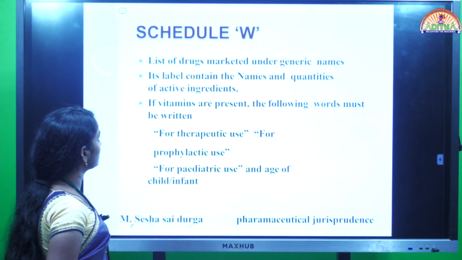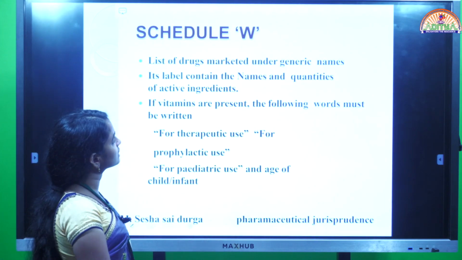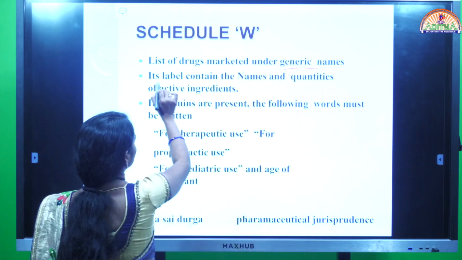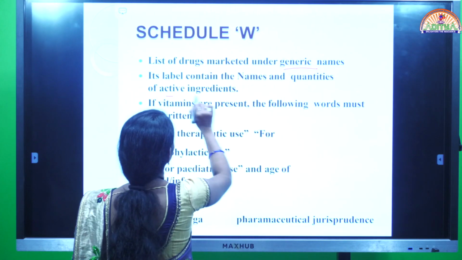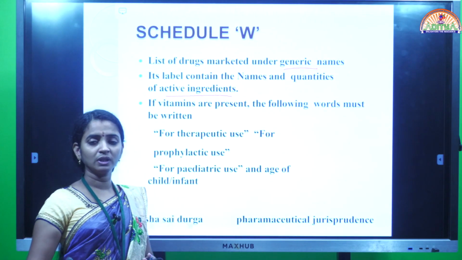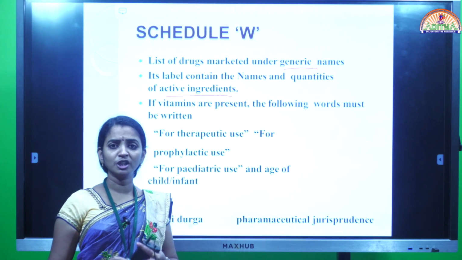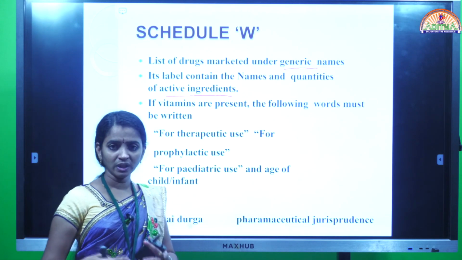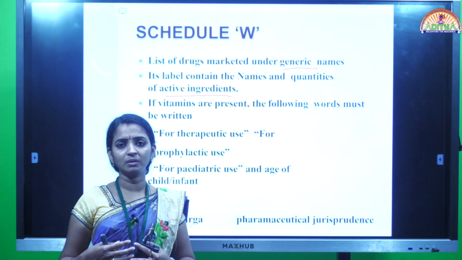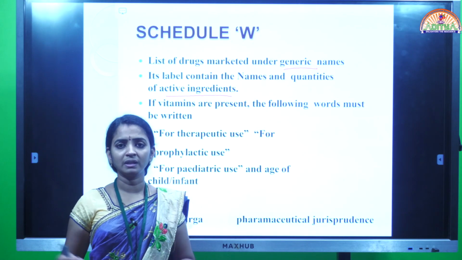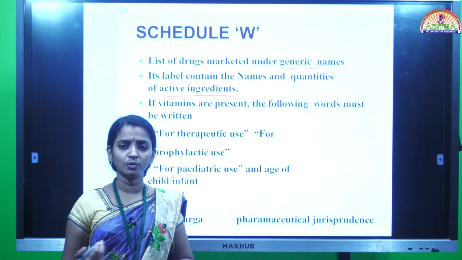Next one is Schedule W. It contains a list of drugs marketed under generic name, and its label contains the names and quantities of active ingredients. So patent medicine is a separate word when you compare it with normal drugs. In the same way, generic name is now the new trend of the era in the case of medicines. Generic medicine has developed well in the last 10 years onwards.